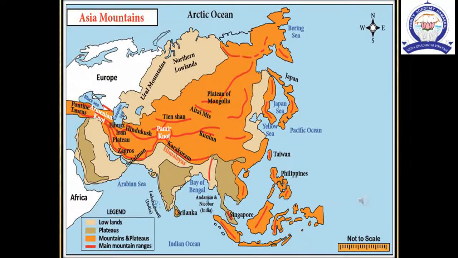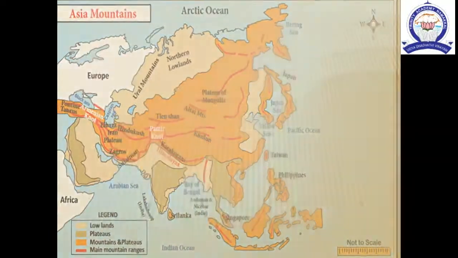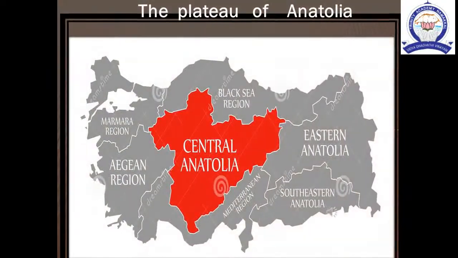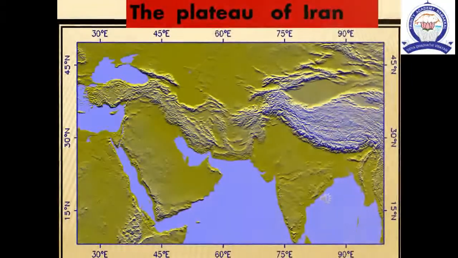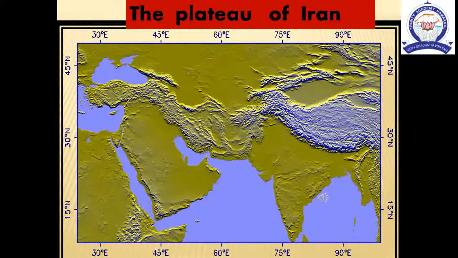There are 2 knots found in Asia. They are the Pamir knot and Armenian knot. The lowest point in the world is located in the Dead Sea in Asia. The important plateaus are the plateau of Anatolia, the plateau of Iran,